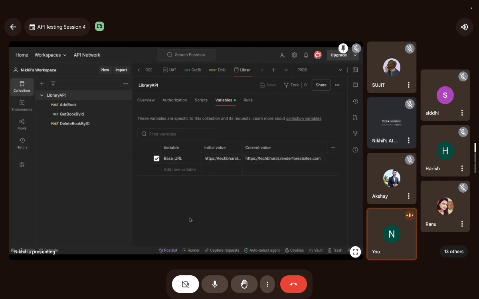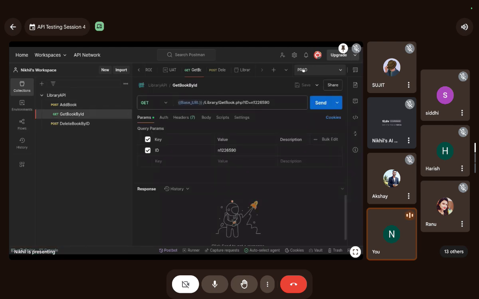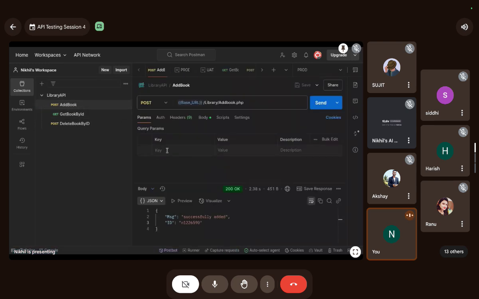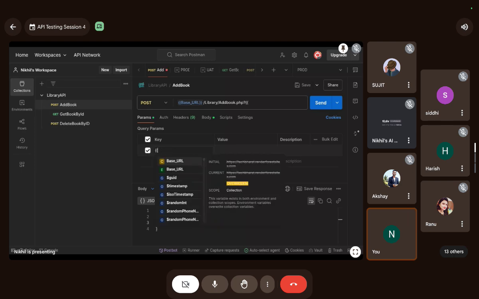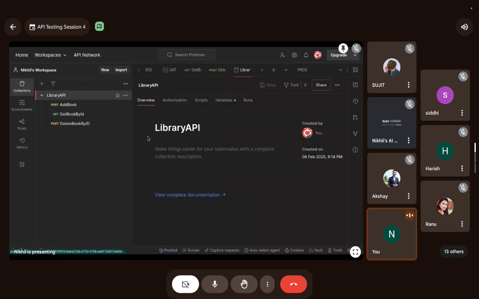Now I want to see. Let me open the getbook request. See, the production environment is selected. It will not work in Library. Let me do one thing. Let me add it here. Why am I doing this? Let me copy and paste it here.